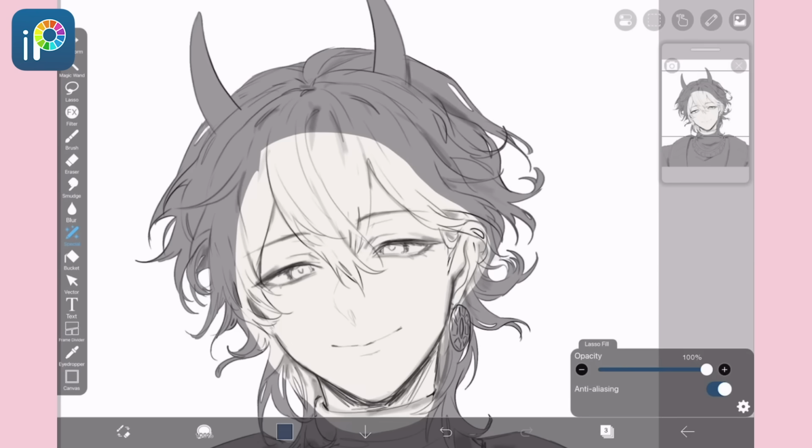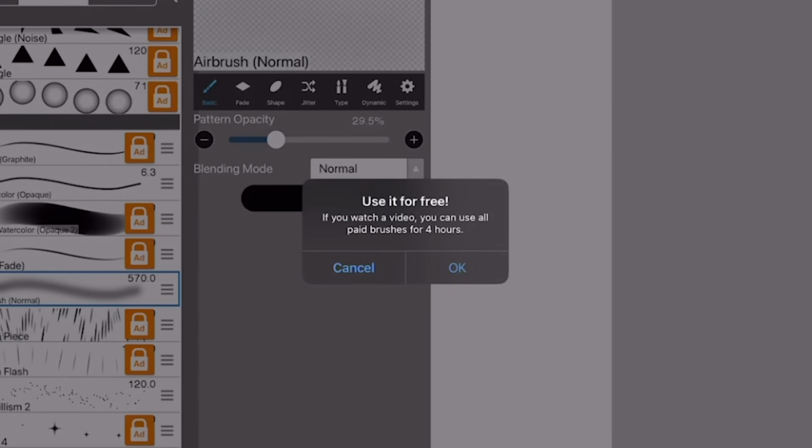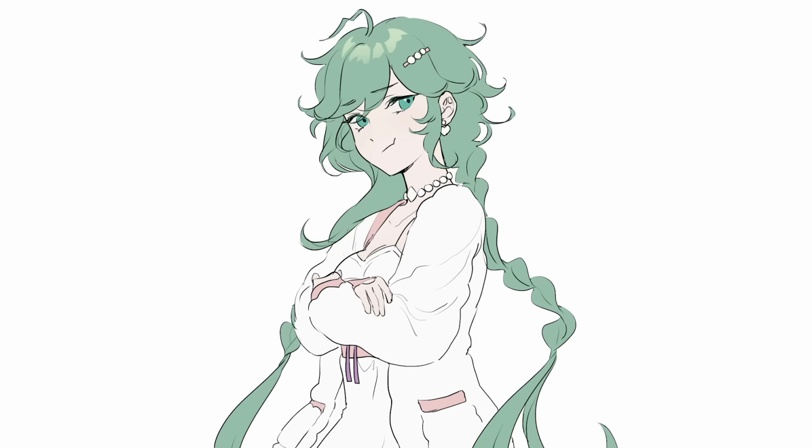There are a lot of ads. I've cropped and hidden them away, but they are obstructive. You also have to watch an ad to use all the brushes for 4 hours. But let's get to scoring Ibis Paint X.